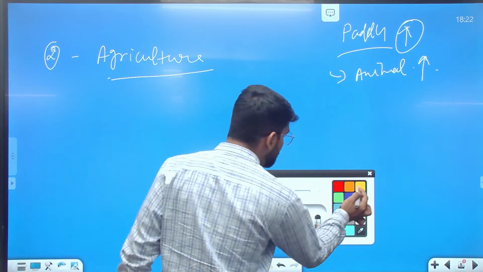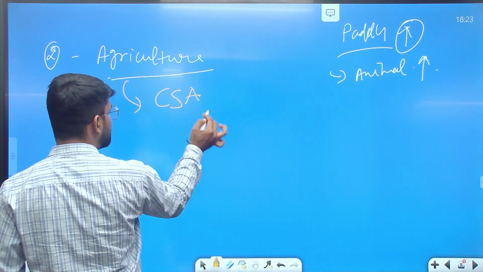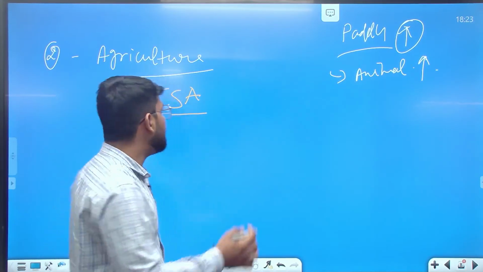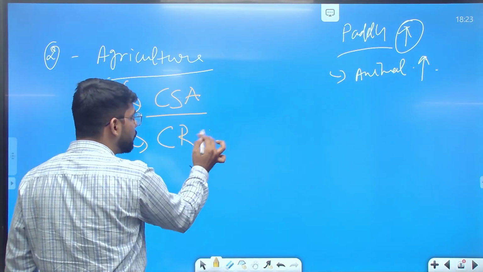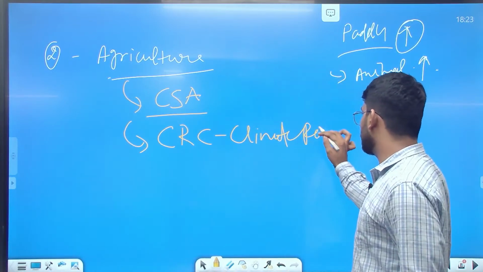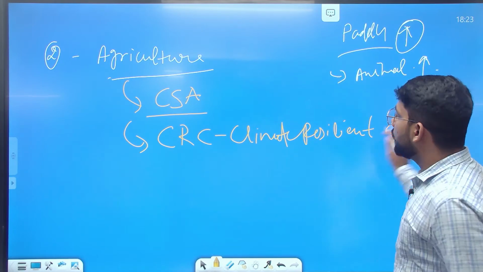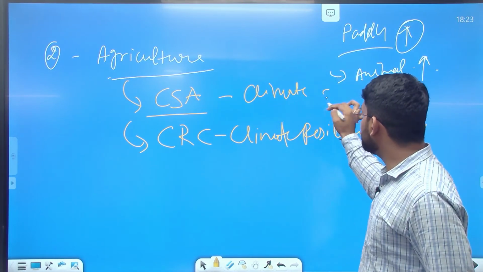The agriculture can be climate resilient agriculture, CSA, climate smart agriculture. So we need to focus on those varieties of crops, climate resilient crops, climate smart agriculture.